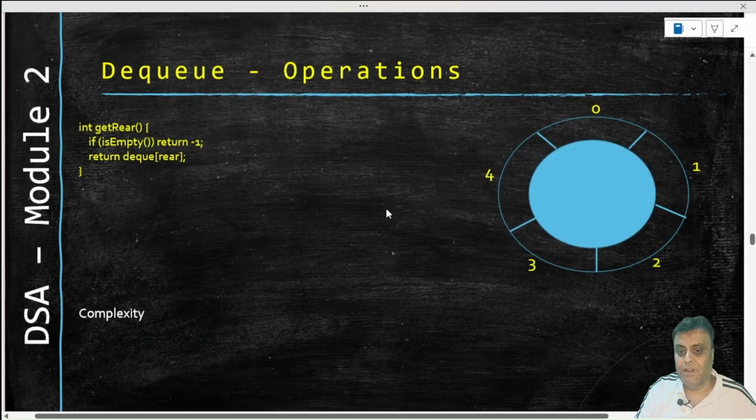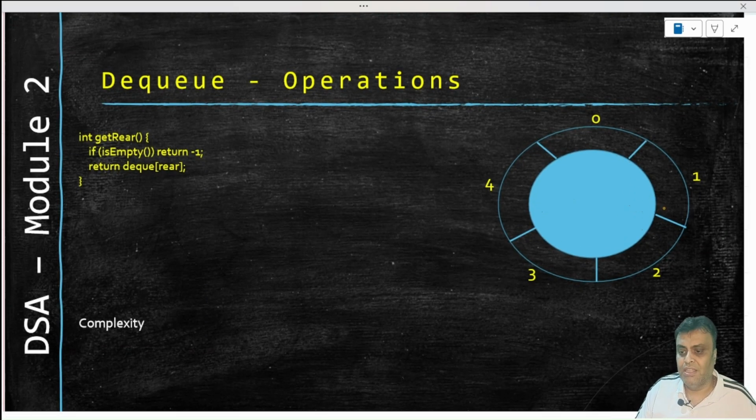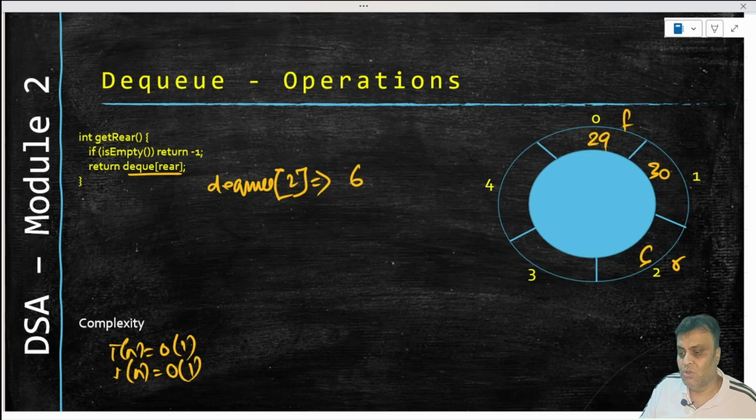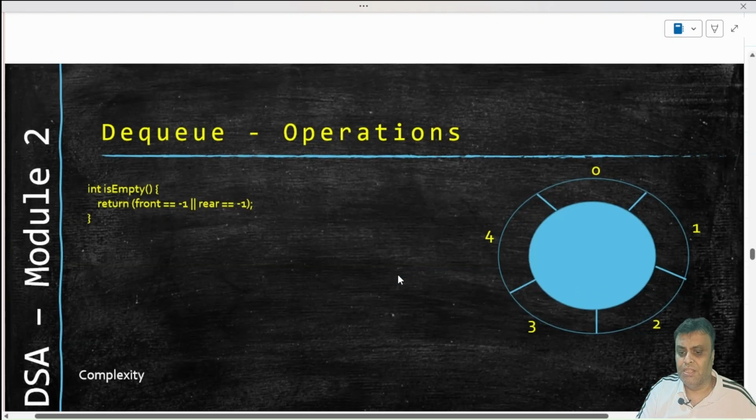If there is a get front, there has to be a get rear, right? And then the same thing, if I have inserted 29, 30 and 6, and if I have a front and rear here, then rear is pointing here, so DQ of rear, which means DQ of 2, right, will be returning me what? 6. What is the time complexity? Time complexity is again order of 1. What is the space complexity? Space complexity is also order of 1, right? So that's typically what is there in the DQ.